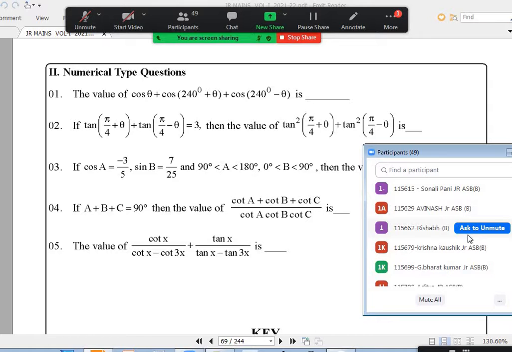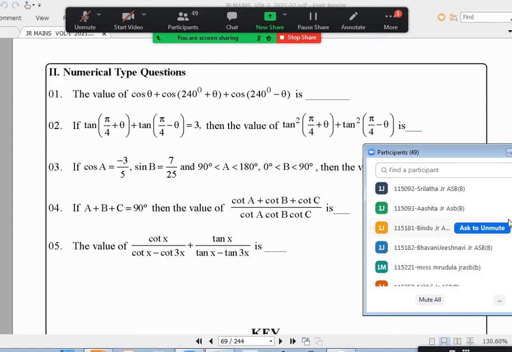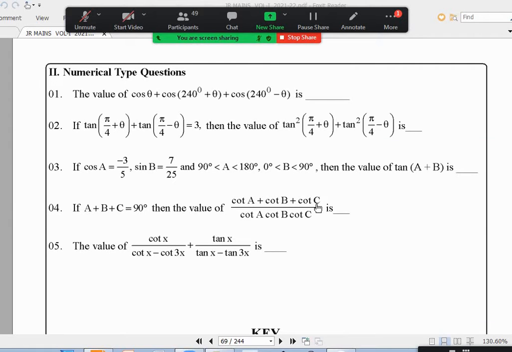Ashanti, you completed numerical second question? Yes, sir. Ashita, you completed numerical second question? Yes, sir. Numerical fourth question. Anybody any doubt?